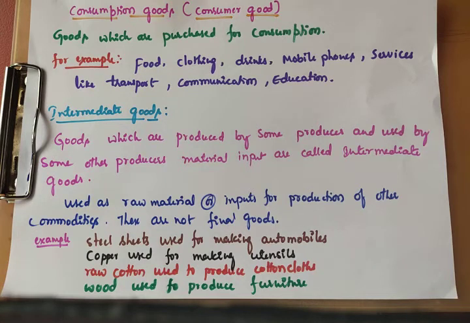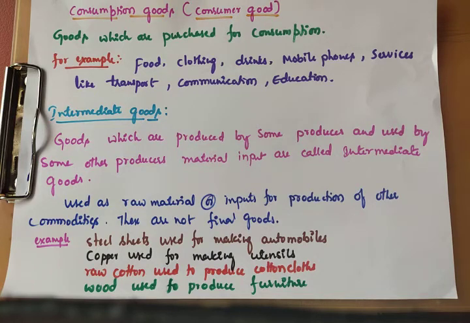We are discussing consumption goods. Consumption goods are consumer goods, those goods which are purchased for consumption. They are called consumer goods or consumption goods. For example, food, drinks, clothing, mobile phones. Okay, we use these for consumption, to fulfill our needs. Food, clothing, drinks, mobile phones, and also services like transportation, communication, education. These are all called services.